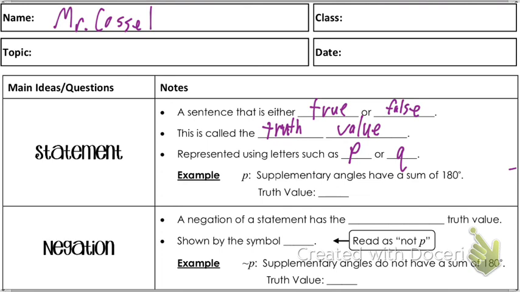Like I said, we're going to use it in math later, but we're going to start off with not math. All right. Here's an example. Supplementary angles have a sum of 180 degrees. This would be our statement, and we're going to call this statement P, so that later we can refer to it as statement P.